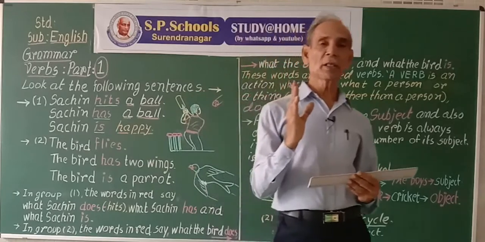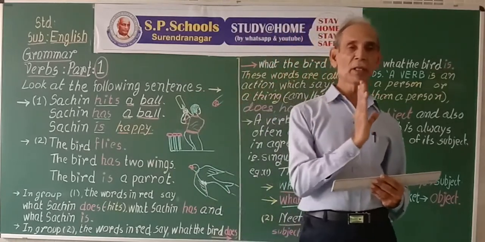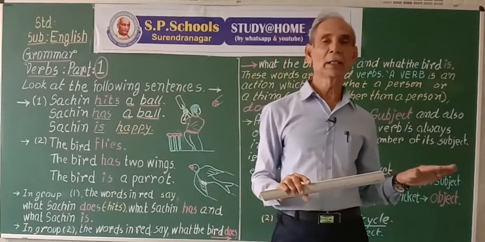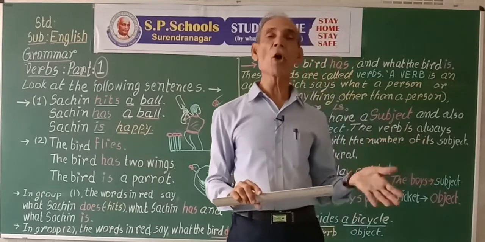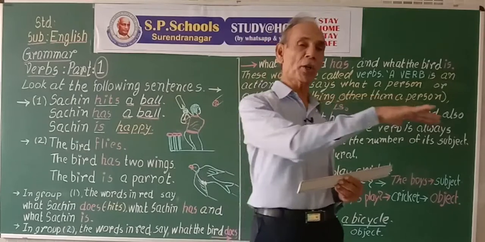What does a boy ride? A boy rides a bicycle. So a bicycle is the object of the verb rides. Rides what? Rides bicycle.